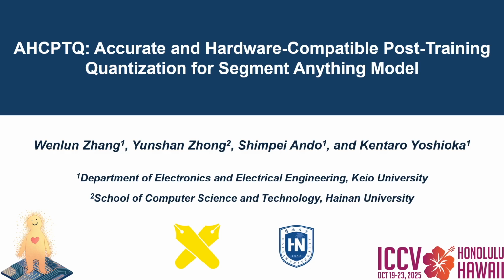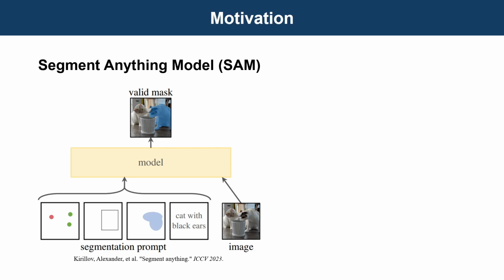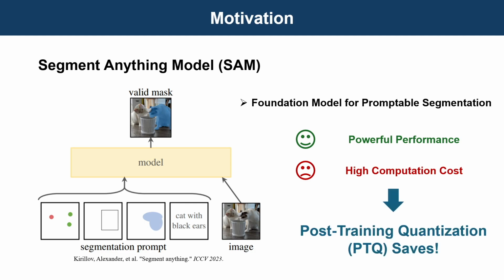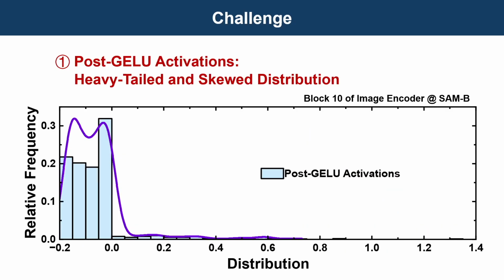I'm pleased to share our recent work on AHCPTQ, accurate and hardware compatible post-training quantization for the Segment Anything Model. The Segment Anything Model, SAM, is a powerful foundation model designed for promptable segmentation. It achieves outstanding results on many downstream tasks, but deploying it in practice is challenging due to its massive storage needs and high computational costs. Post-training quantization (PTQ) provides an effective way to compress the model while avoiding expensive retraining.